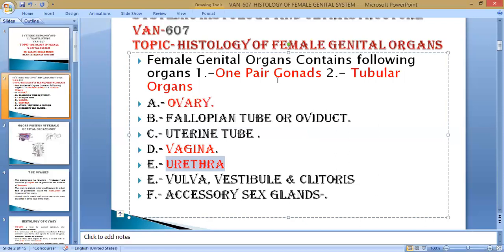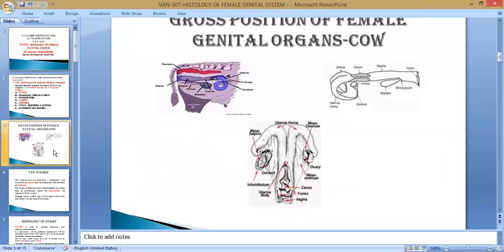These organs contain the following structures. First, the gonads, that is the ovary. Next is the tubular part, the fallopian tube, also known as the oviduct. Next are the uterus, vagina, urethra, vulva, vestibule, and accessory sex glands. This is the gross picture of the female genital system of a cow. Here is the ovary, and later the tubular part starts: the infundibulum, ampulla, and isthmus, and finally the horn.